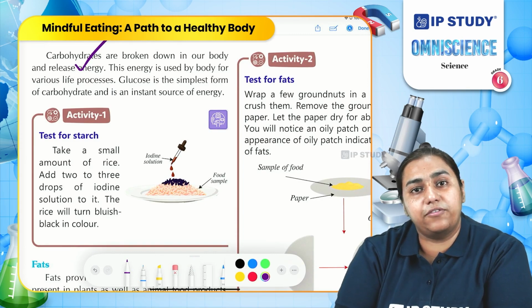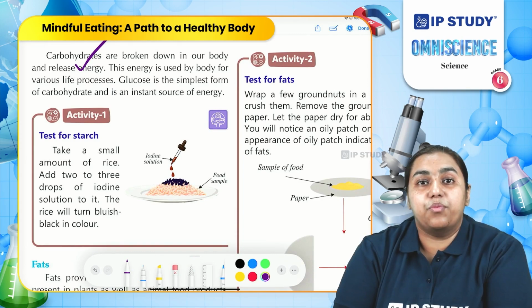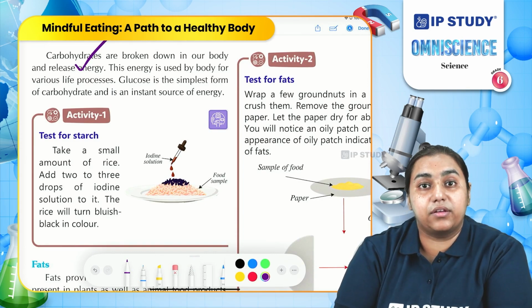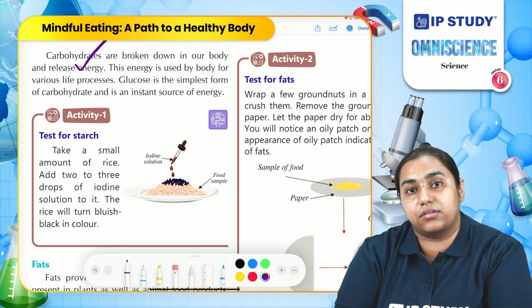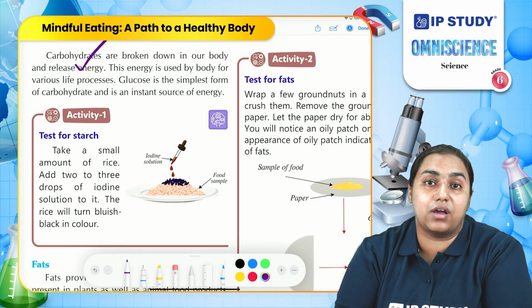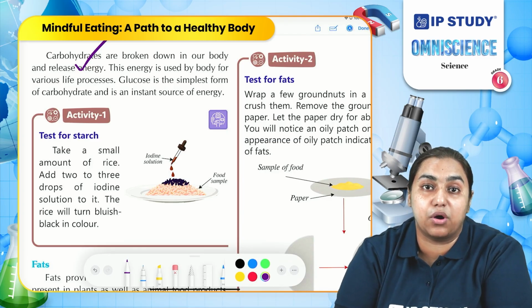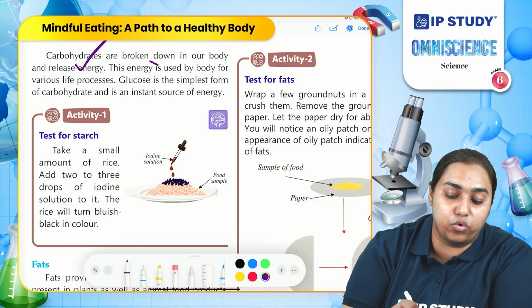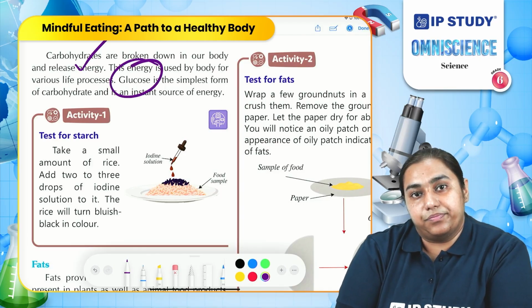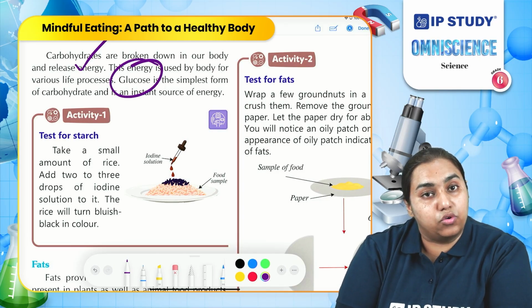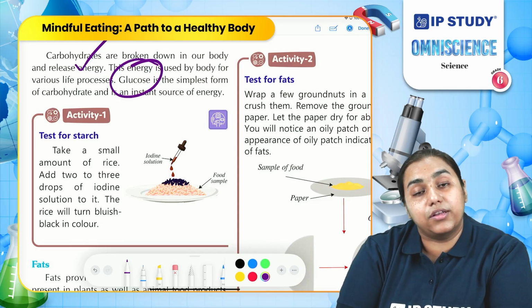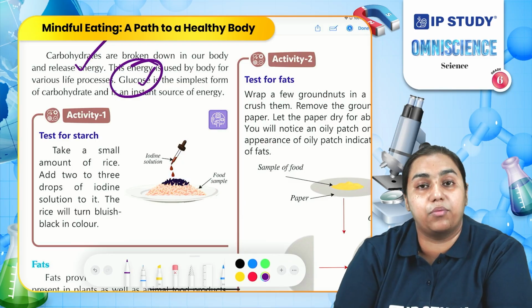Carbohydrates are of different types. Some are simple carbohydrates, some are complex carbohydrates. One of the simplest carbohydrates which is easily absorbable in our body is glucose. Body needs glucose to get the energy. So, all the food which we eat might have the complex carbohydrate. This breaks down into simple glucose and is absorbed by the body.